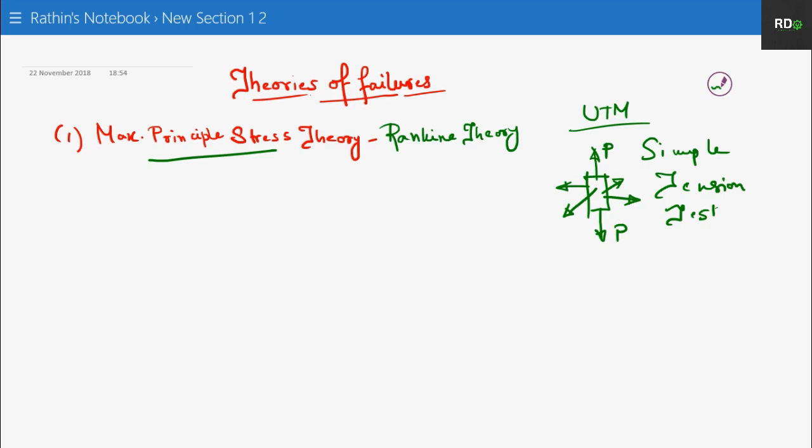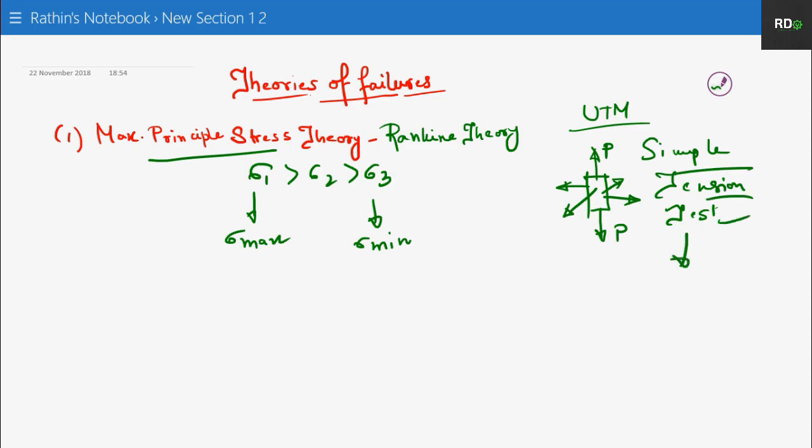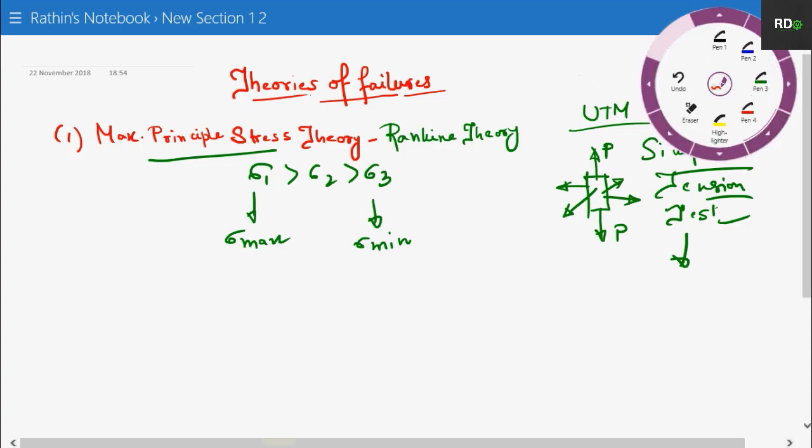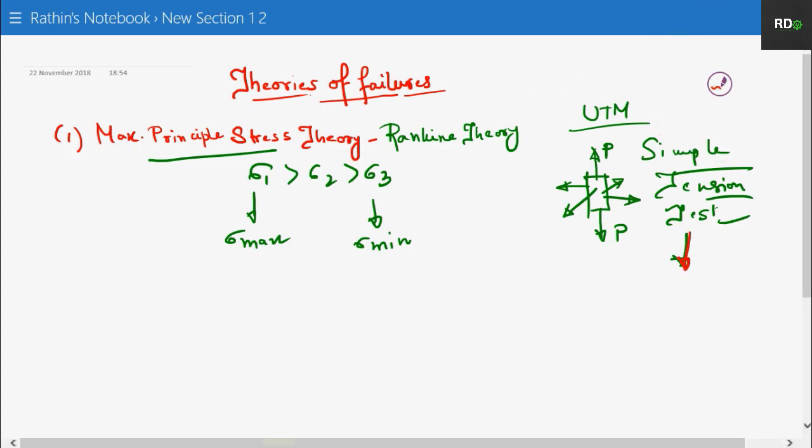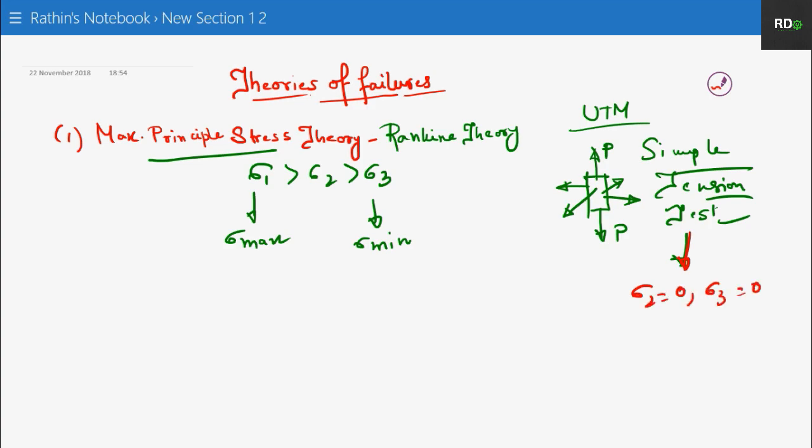Let us consider this complicated stress as sigma 1 greater than sigma 2, sigma 3. This is just the consideration, which means this is our sigma max and this is our sigma min. What will happen in simple tension test? Can you tell me? Your sigma 2 will be 0, your sigma 3 will also be equal to 0.